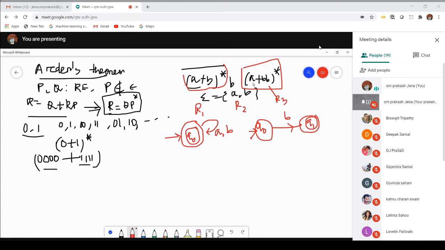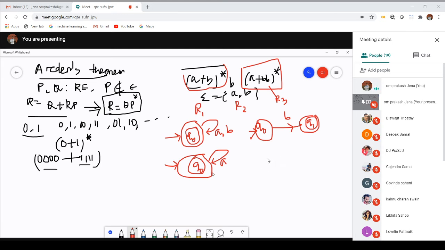Now R3. We can check R3 consists of two components: either it will be A or two number of Bs, but there is a star over here. Suppose Q0 is my state, and since it is a star, it is a final state. Now if it is A, I can give a loop like this. It will consist of any number of As. But there is BB. You cannot directly give a loop on B, so that it indicates BB.